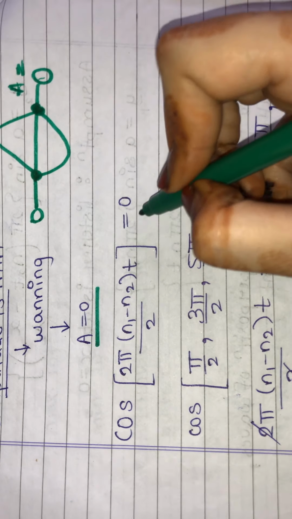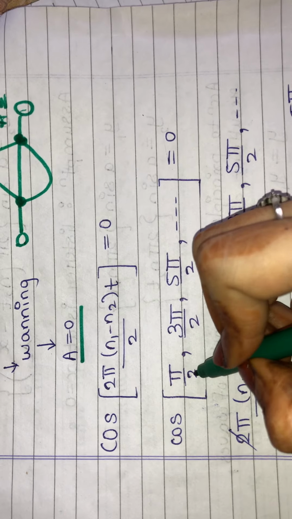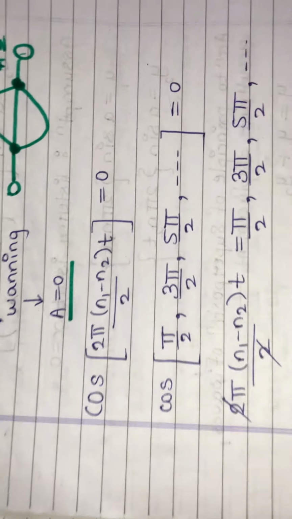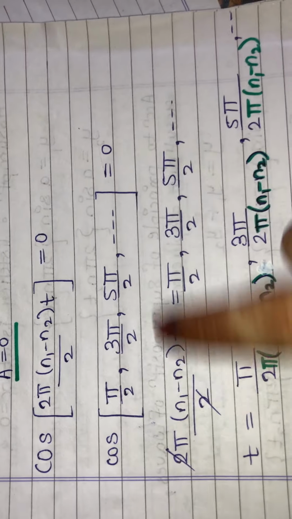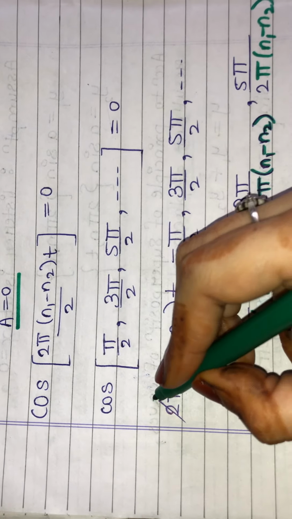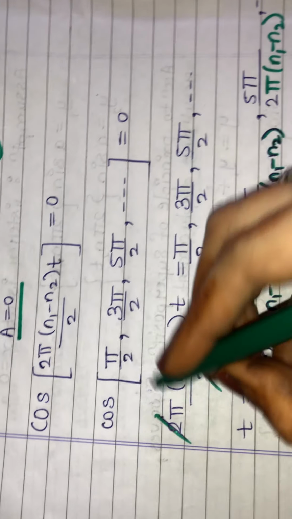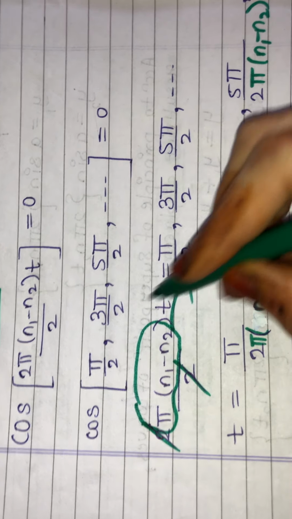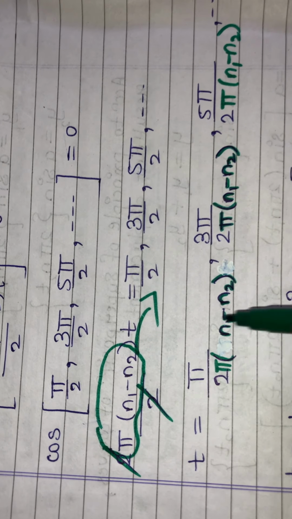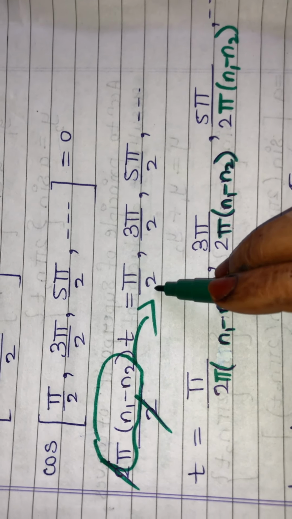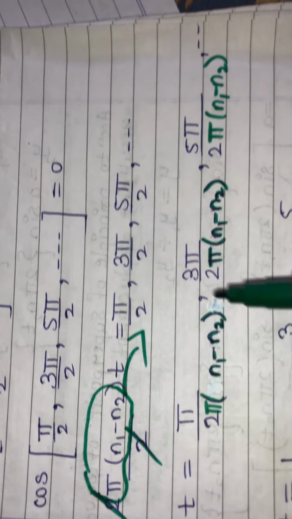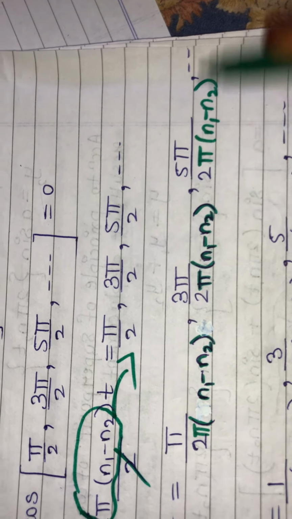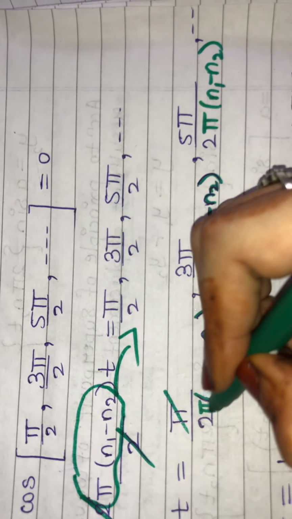Now which value of cos gives me 0? cos pi by 2 gives me 0, cos 3 pi by 2 gives me 0, cos 5 pi by 2 gives me 0. So I can say this bracket and this bracket are equal. Then the 2 from here and the 2 from here get cancelled. So what remains is pi (n1 minus n2), which I will take in the denominator towards the right hand side. Pi upon 2 as it is, and this pi (n1 minus n2); 3 pi upon 2 as it is, then this pi (n1 minus n2). Similarly, I have done the steps.